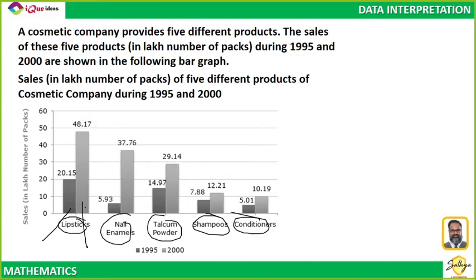So lipsticks in the year 95, 20.15 lakh were sold. Lipstick in the year 2000, 48.17 lakhs were sold, right? So all these are the sales, not production, these are the sales figures. So how many products were sold in 2 particular years? This chart gives you that. Nothing great to understand, right? Now, let's take a look at the questions which can be asked.